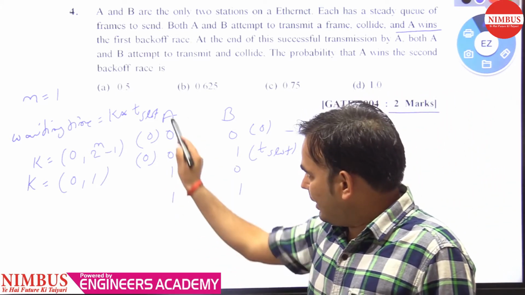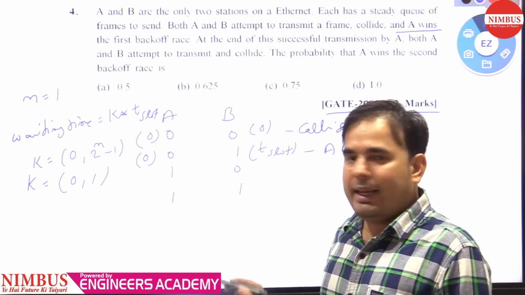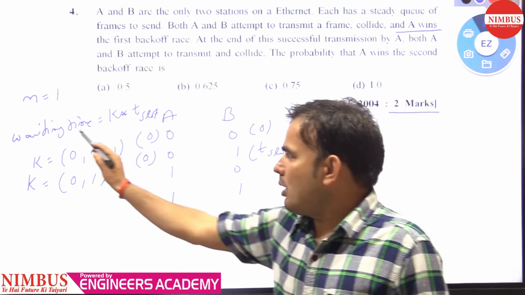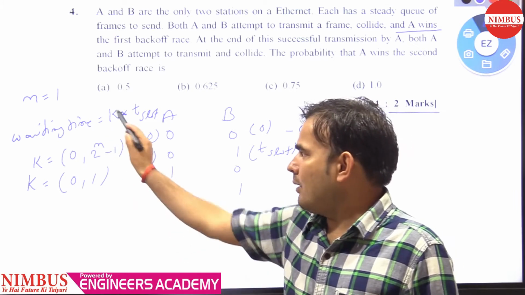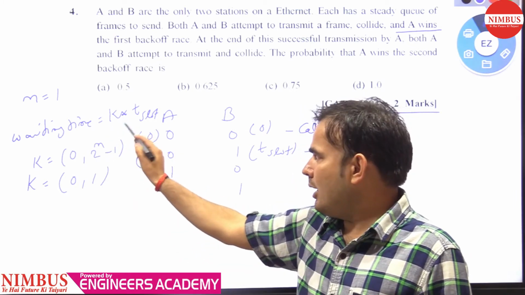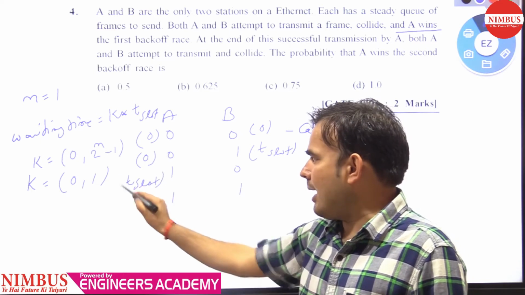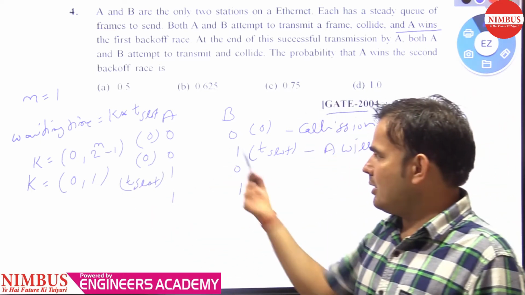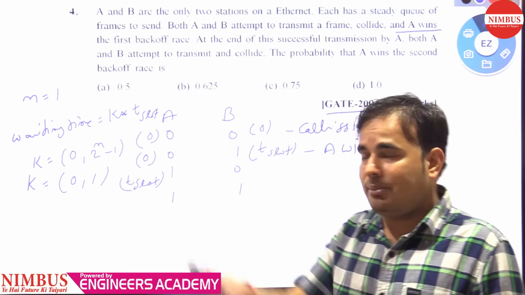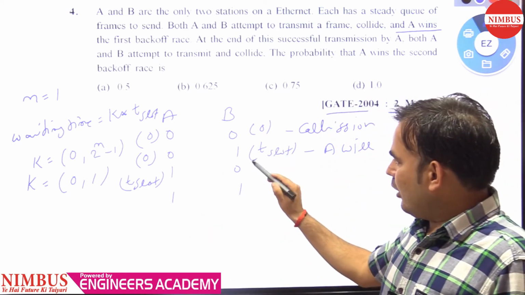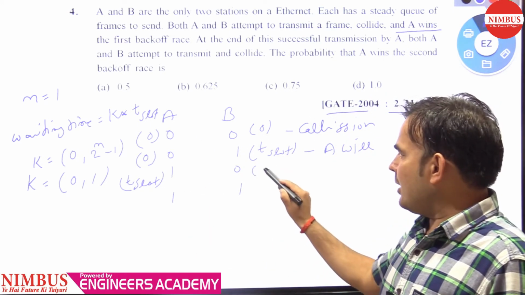When K equals 1 for A, the waiting time for A is 1 into time slot, so station A will wait its time slot to send the message, while the waiting time for B is 0.